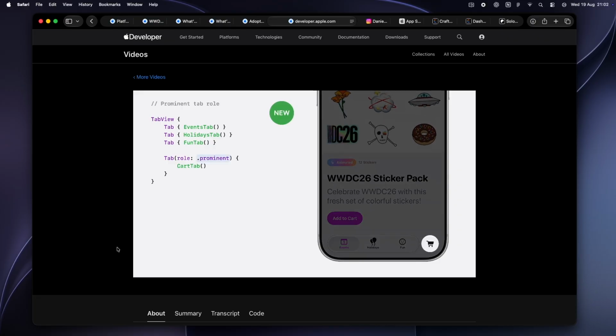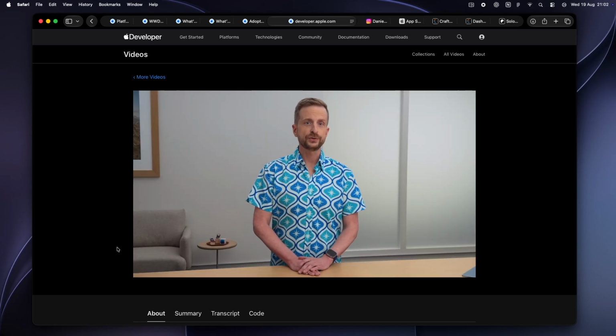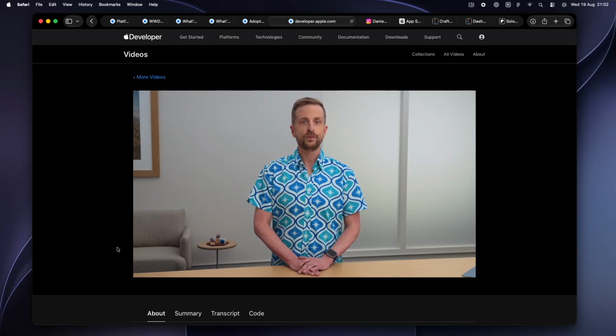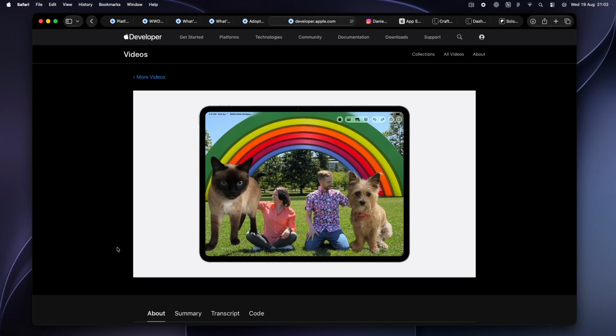Two more. Tab bar items get a prominent role, one feature of your app visually elevated, shopping cart kind of thing. And honestly, the discipline is the feature. Pick one, because promote everything and your app reads like a fairground.